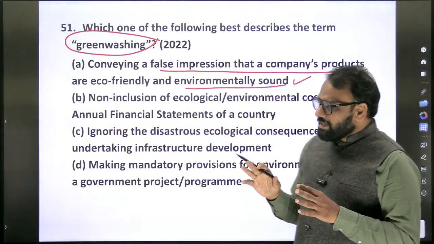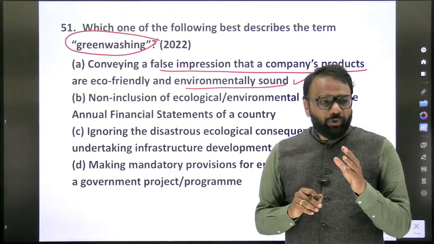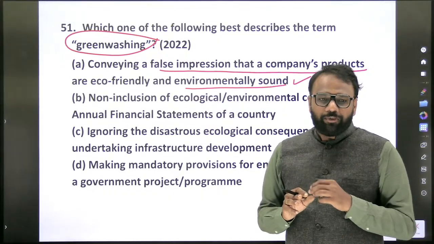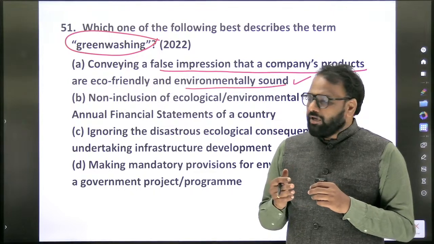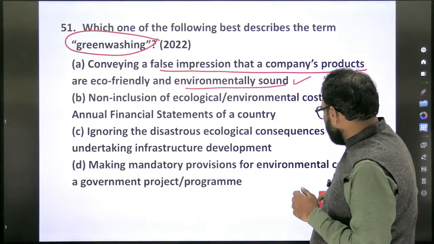Next, sometimes in the examination, even though we may not know the direct answer, we'll be able to eliminate a few options. If we are able to eliminate one or two options, it will help us take a risk, and when at least 50-50 options are left, we can take a risk.